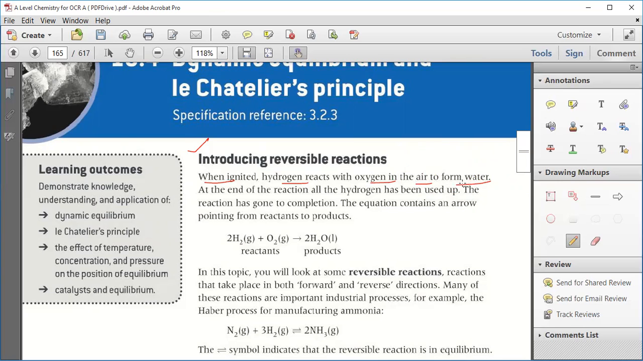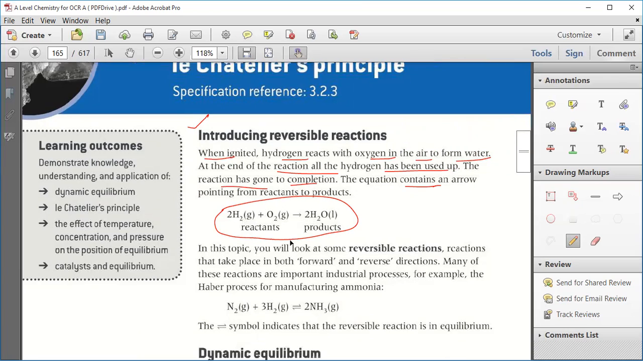Now, when ignited, hydrogen reacts with oxygen in the air to form water. That is H2 plus O2 gives you H2O. At the end of the reaction, all the hydrogen has been used up and the reaction has gone to completion. The equation shows an arrow pointing towards the product, which is describing the whole process. That is 2H2 plus O2 gives you 2H2O. Reactants are hydrogen and oxygen, and we got a product of water.